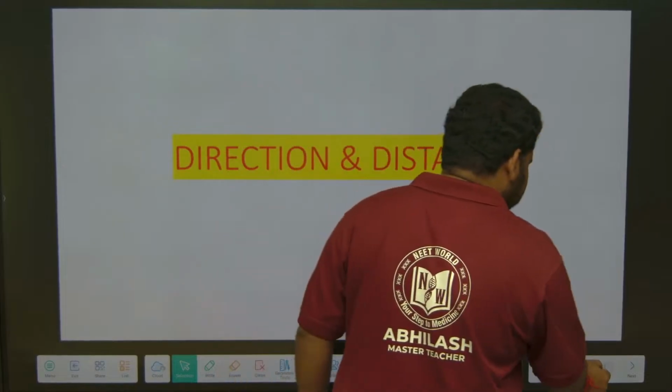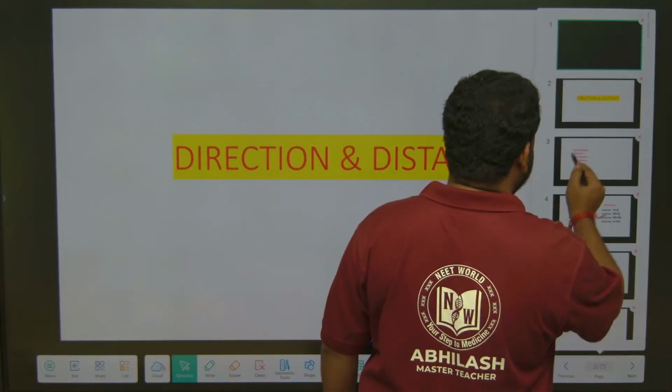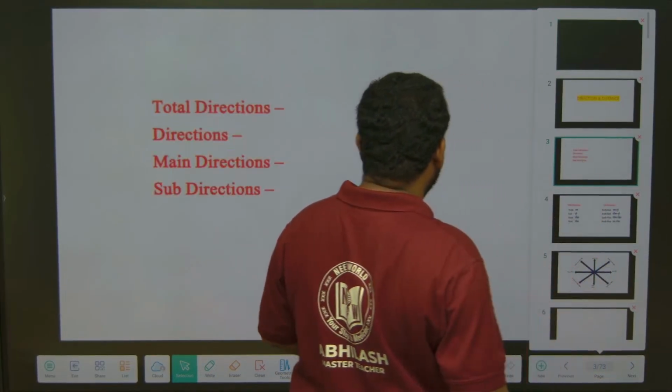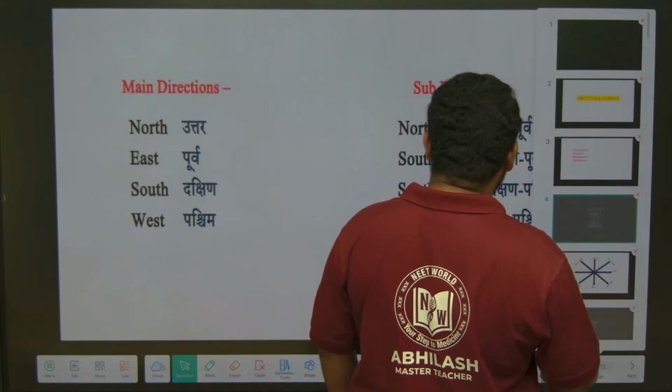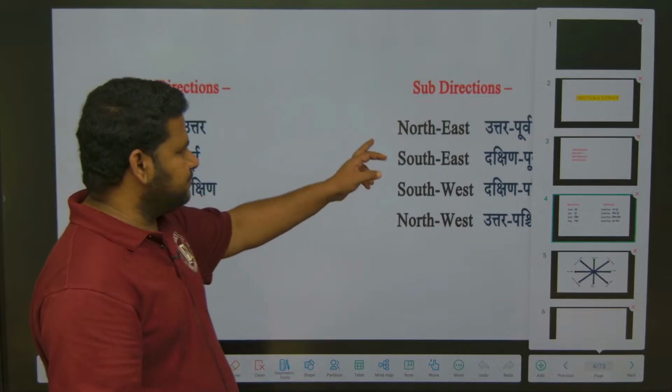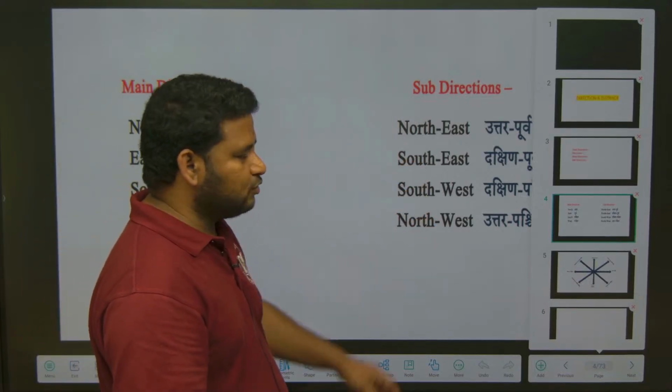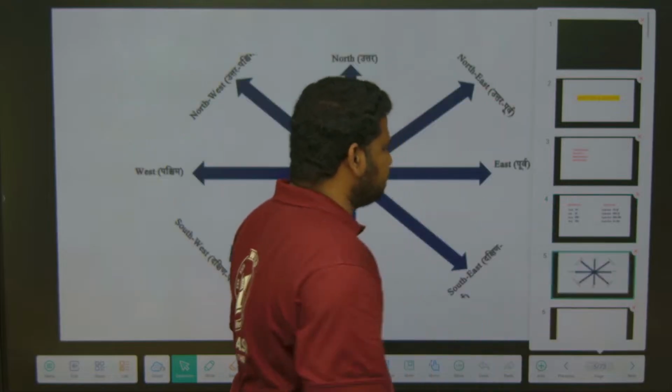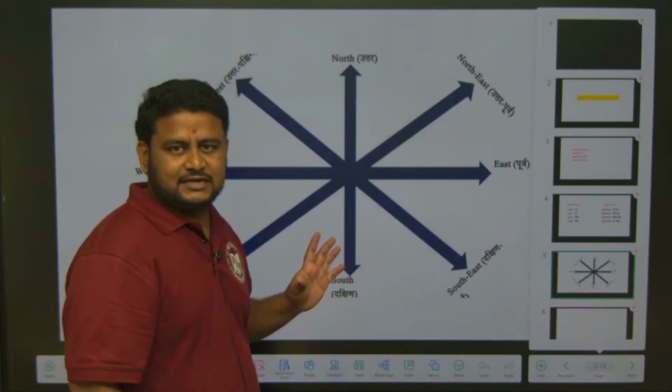So, let us solve numerous questions when it comes to direction and distance. I told you there are total directions, main directions, all these things we have already discussed, that is main directions of north, east, south, west, and subdirections of northeast, southeast, southwest and northwest. So, this is based on these cardinal directions, clear?